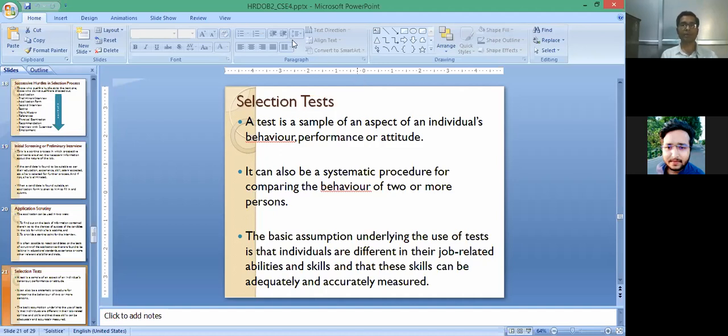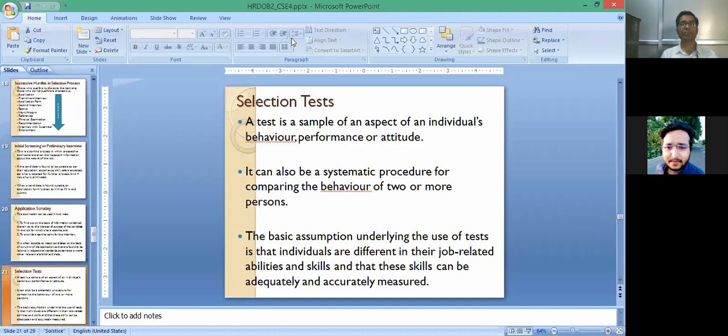What we have to keep in mind right now is that the selection test is like what we see as a competitive test. But competitive tests and aptitude tests are actually for some big job openings, or if there are several positions in any department like a government department or public department, then we understand that there are some selection tests.